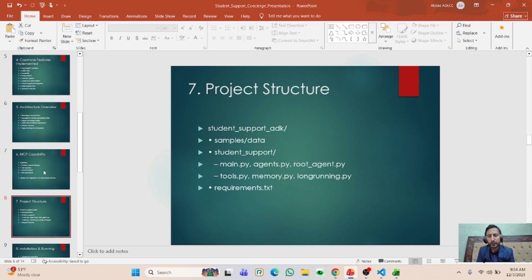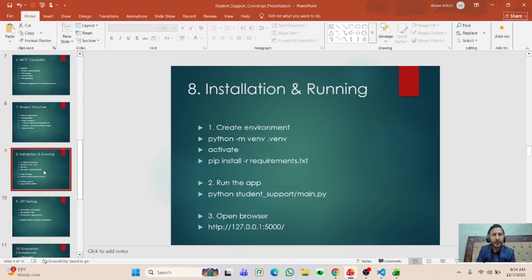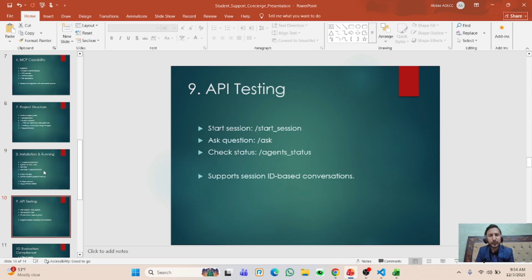So if you want to use this project, you can download the requirements. And for the installation, just create a virtual environment and pip install the requirements, and run the app using Python student support folder slash main.py, and it will open a browser for you so you can check our project as well. For API testing, you can also start the session with your name and ask a question, or you can also check our Gemini status, whether Gemini is active or not.